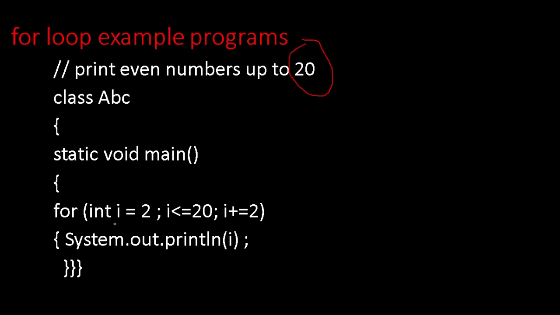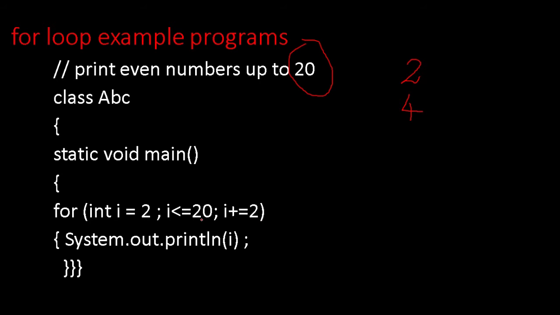Okay, so let us check. The starting value is 2. Then 2 less than or equal to 20. Yes, condition right. And println i means what will be printed? 2 will be printed. Next, i plus equal to 2 means the initial value of i was 2, to that 2 will be added. That means 4. Condition will be checked. 4 less than or equal to 20. Yes. Now println i, that means 4 will be printed. Next, i plus equal to 2. i becomes 6.